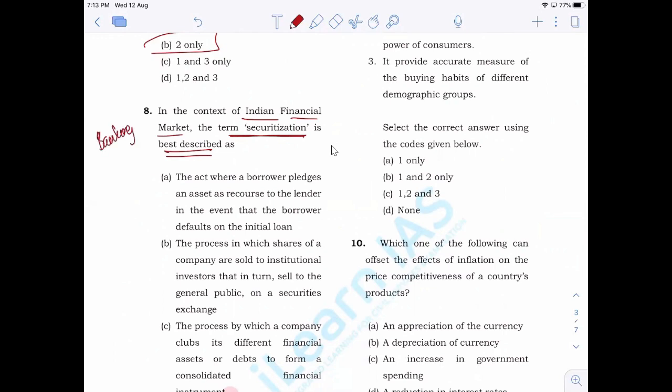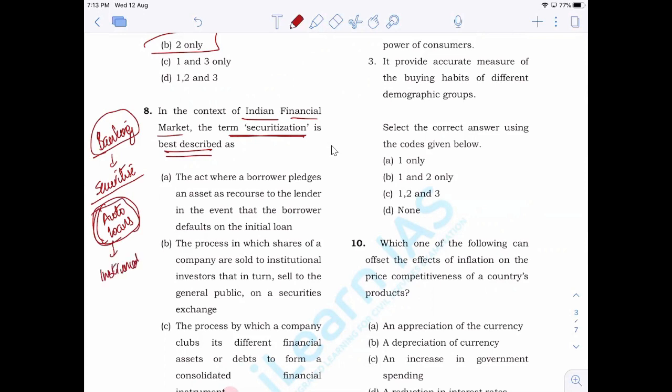It is also applicable in all other corporate terms also. Now, what does securitization mean? Securitization means that certain banks will try to securitize their loans. How do they securitize their loans? They will combine all the auto loans. For example, suppose a particular bank has given automobile loans. All the automobile loans given by the bank will be combined together, and they will make it a financial instrument.